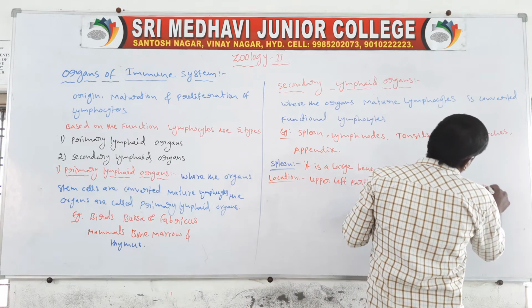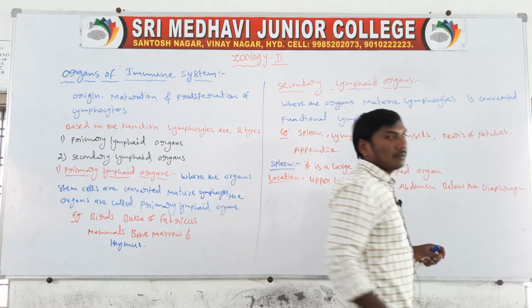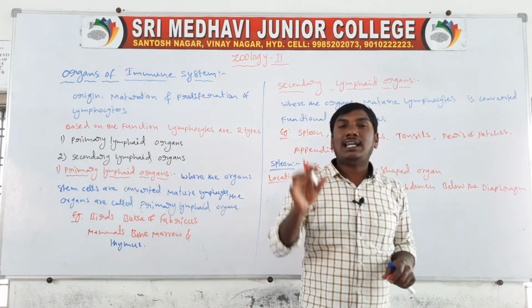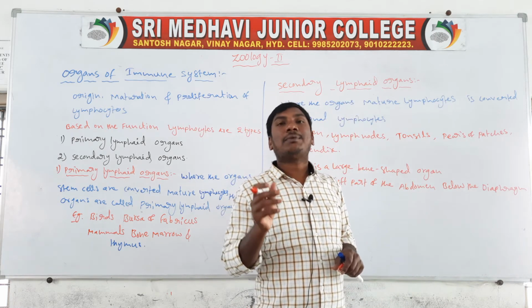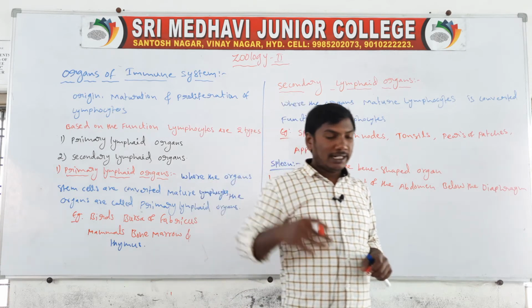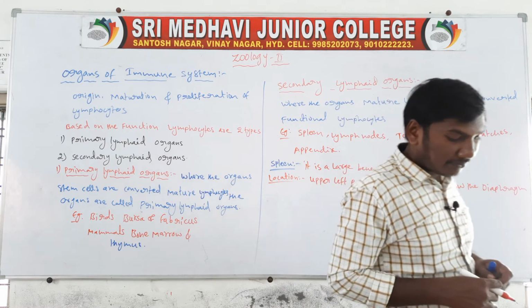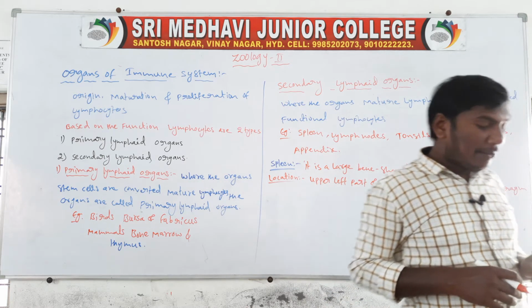This spleen is a large lymphoid organ, a bean shaped structure, present in the upper left side of the abdomen, below the diaphragm. Next one, it mainly contains lymphocytes and phagocytes.